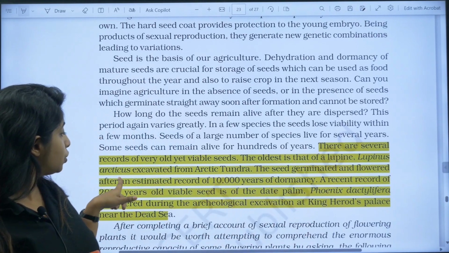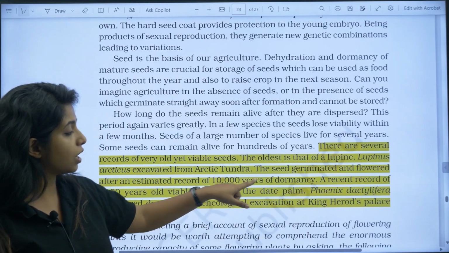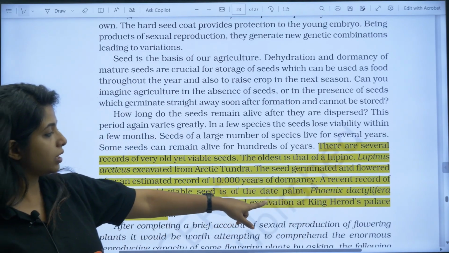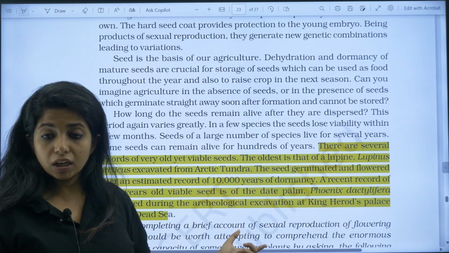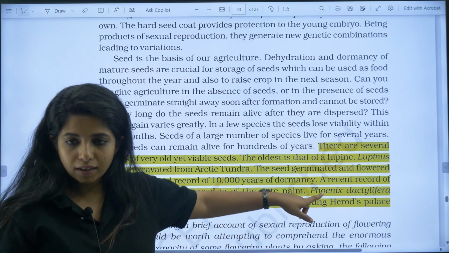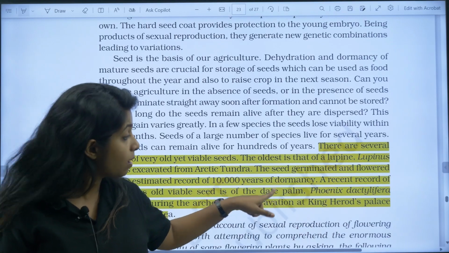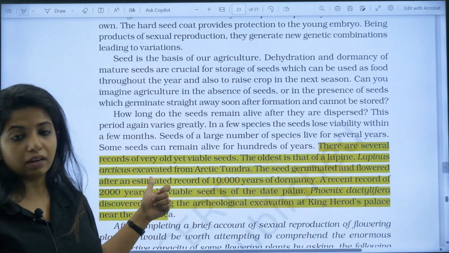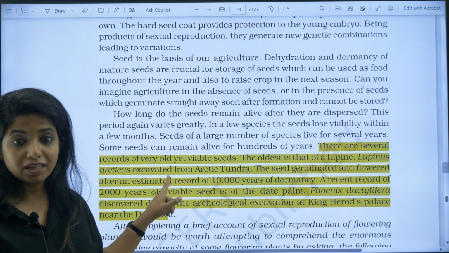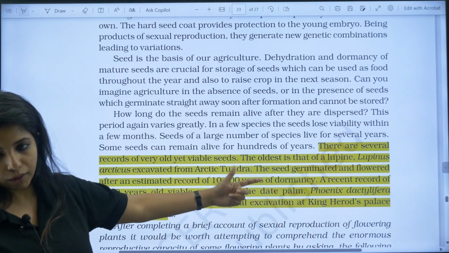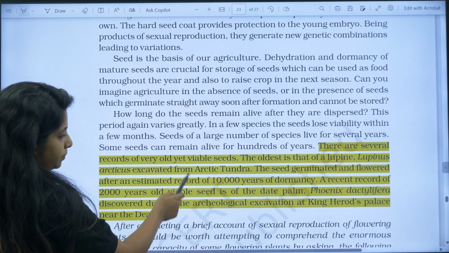The recently recorded 2,000 year old viable seed is that of date palm, Phoenix dactylifera, discovered during the archaeological excavation at King Herod's. So, they can ask you what is the seed that was viable up to 2,000 years. It is date palm, Phoenix dactylifera. Remember the names: date palm, Phoenix dactylifera, and lupine, Lupinus arcticus, the oldest, okay. It stayed for 10,000, this stayed for 2,000. Usually the question comes from Phoenix dactylifera, but you can expect it from the other also.